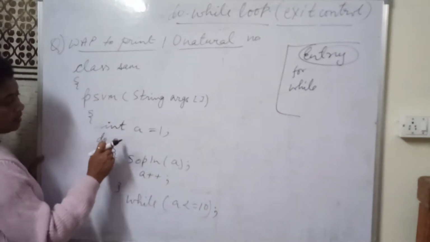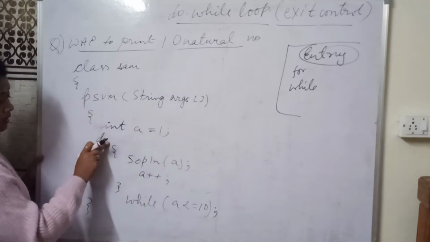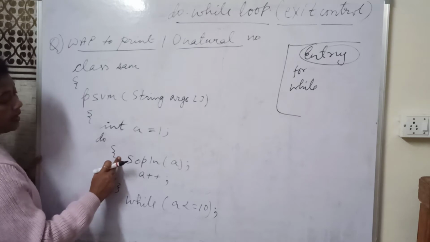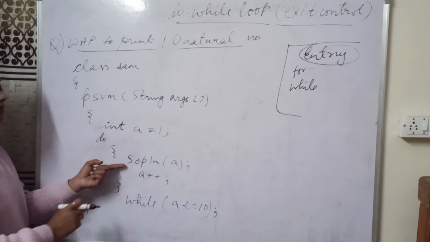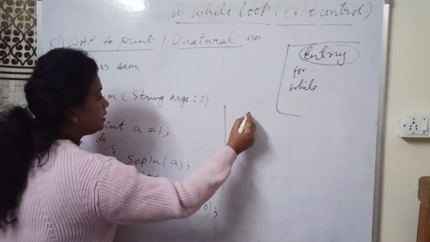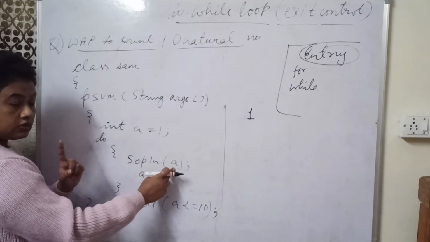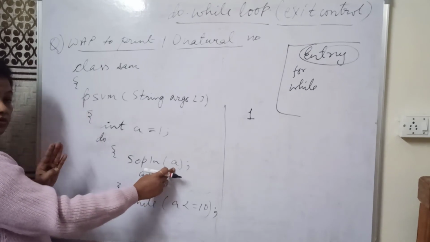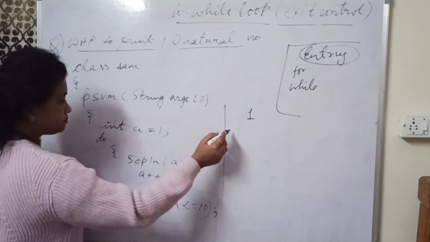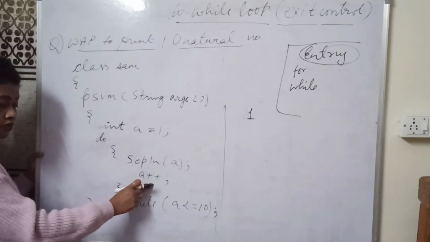After coming to this line, control will encounter the do statement and then enter inside the body of the do. What will control get? One statement, SOPLN A. It will simply print 1 because the value stored in A is 1. It will print without checking any condition. After printing 1, it will take the increment, which means the value of A now becomes 2.